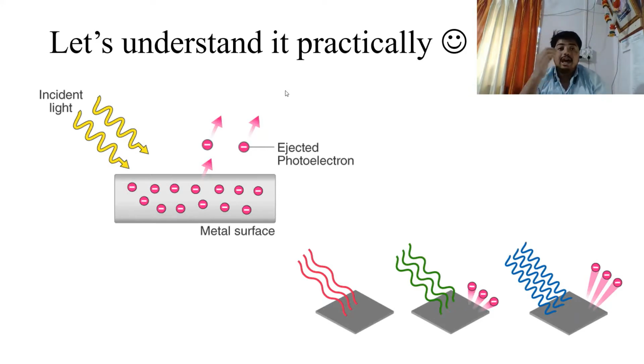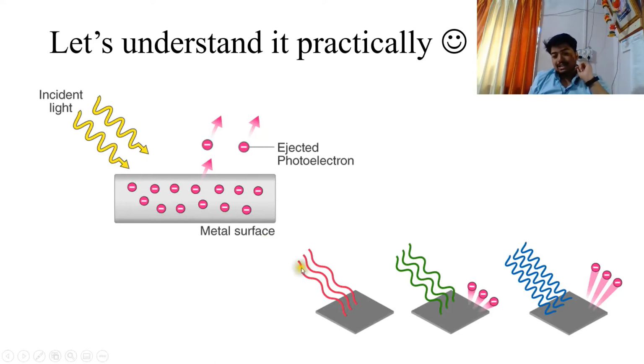Let's understand that. The energy of a photon is directly proportional to the frequency of the light. Let's consider three examples. First I incident red light on the surface, then green light, and then blue light. You know VIBGYOR, right? Blue light has higher frequency but lower wavelength, and energy is directly proportional to frequency. Hence, blue light has higher energy than red light. Red light has the longest wavelength, but it has lower frequency, hence it has lower energy.